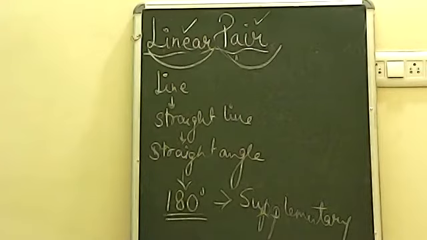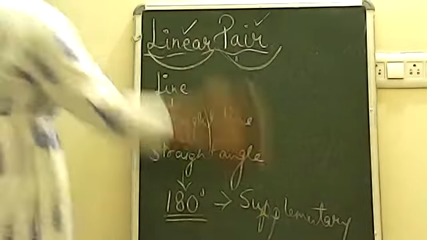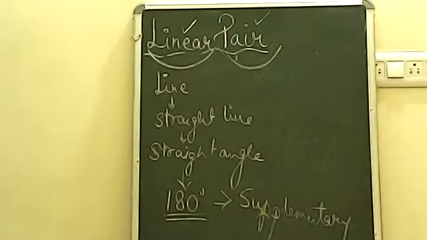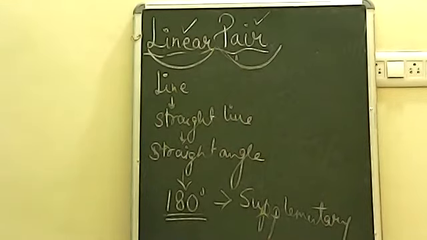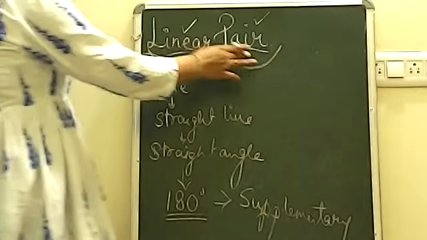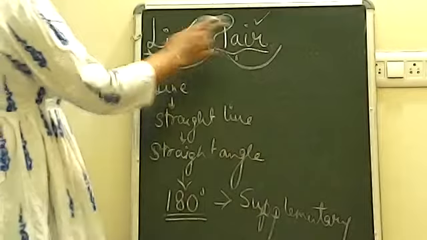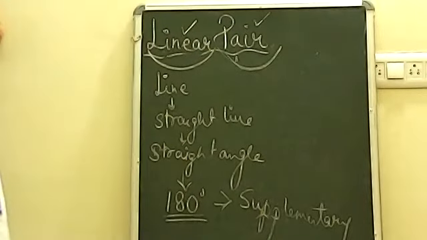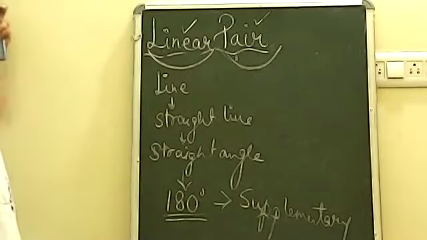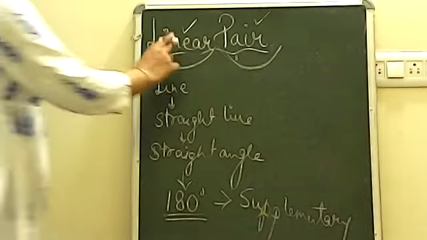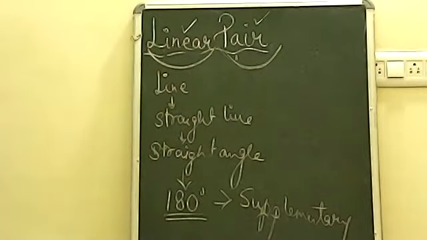This is one concept. Now you must be thinking, if linear pairs are always supplementary, then what is the difference between linear pair and supplementary angle? Why are we studying both the things differently? So remember, they are different, but there is a very thin difference. Linear pair is also a combination of two angles. Supplementary is also a combination of two angles. But a supplementary angle pair can be adjacent or non-adjacent both. But a linear pair can be only adjacent.